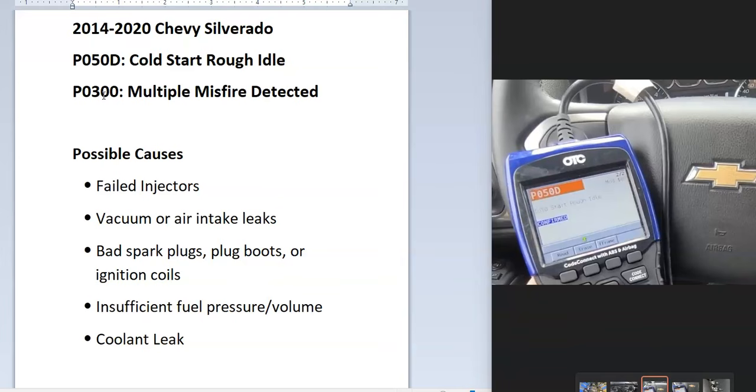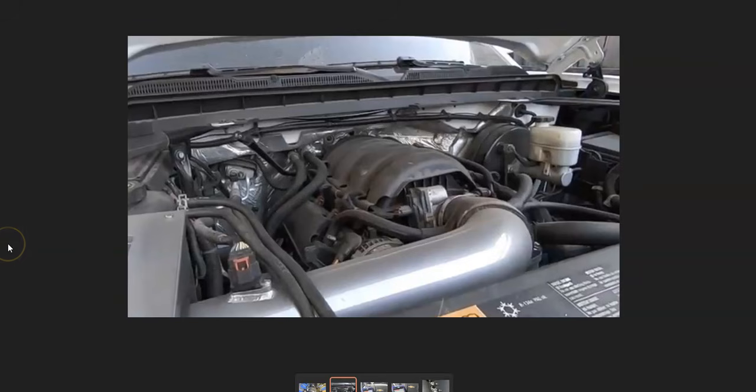And so the number one cause for this most of the time is going to be failed injectors. And while it can be caused by other things, like 80-90% of the time, you're going to have bad fuel injectors. And so there's different ways you go about troubleshooting the injectors. If you have the right OBD2 scan tool, you can look and see which fuel injectors are having an issue, or you can look at the cylinders that are having a misfire, and you could just replace those.